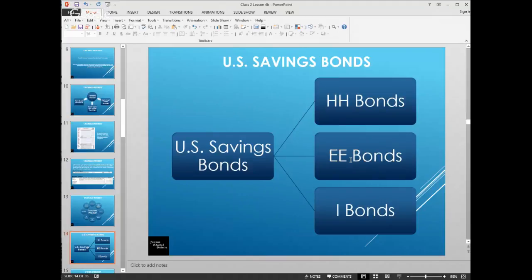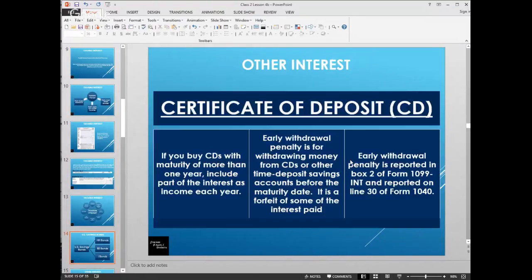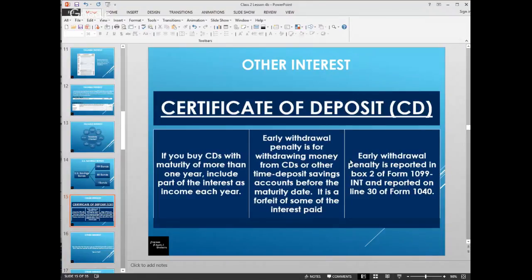Looking at U.S. savings bonds, there are multiple types of bonds. You've got the HH, the EE, and the I bonds. Each of these have different types of benefits for using the proceeds, and they earn different rates. And you would need to look at the specifics for that particular bond type to determine if there's any tax advantages for you. In the event that you have a certificate of deposit or a cash deposit, these CDs, they haven't been earning much lately, but this is a source of income for people who were able to put the money in the CDs years ago.